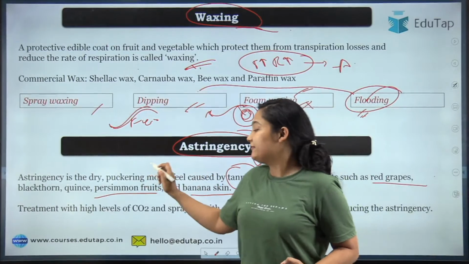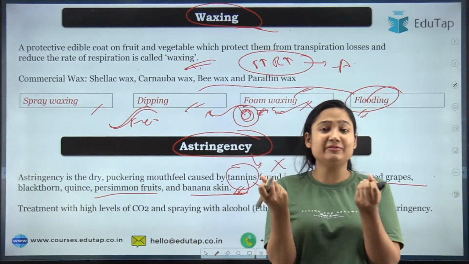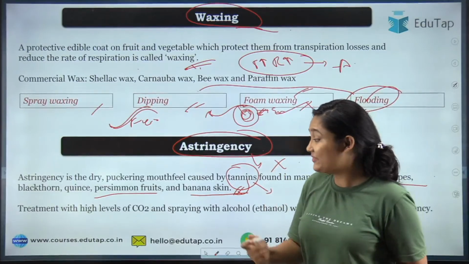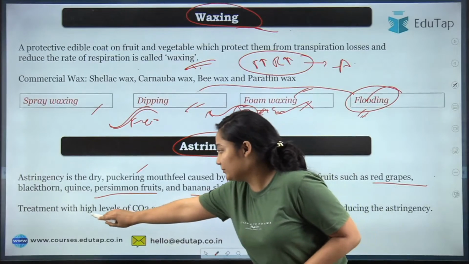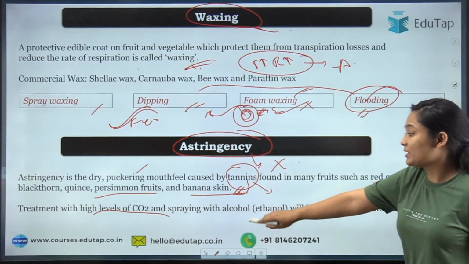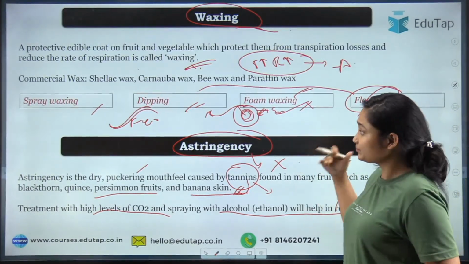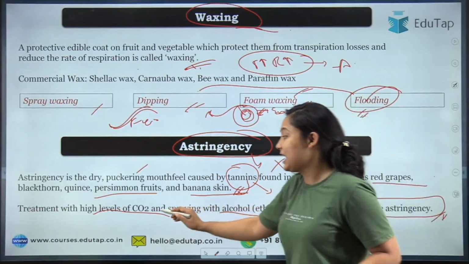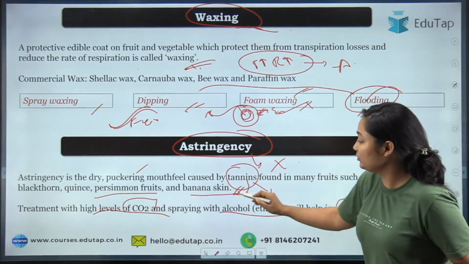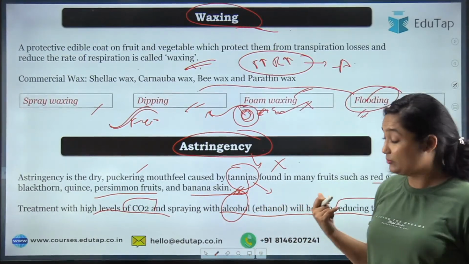So what will happen if you consume a product that has tannin? Your mouth will feel very dry, and that is highly undesirable. Because of that, we can treat it with a high level of CO2 and spray it with alcohol, and it will help us reduce the astringency in the product. Okay, I hope that is clear. Astringency, we will treat it with a high level of CO2. The other thing you can do is spray it with alcohol. That will also help you remove the astringency.